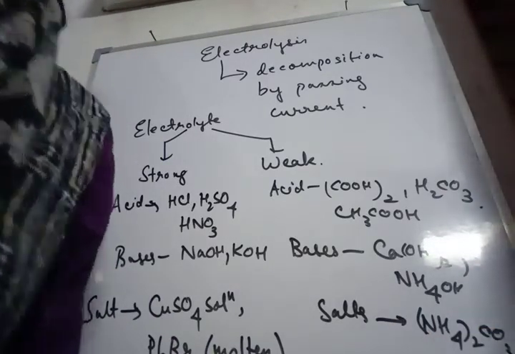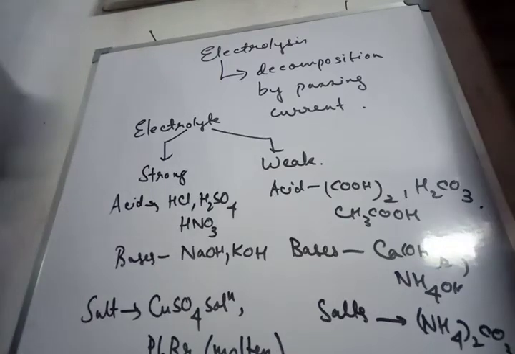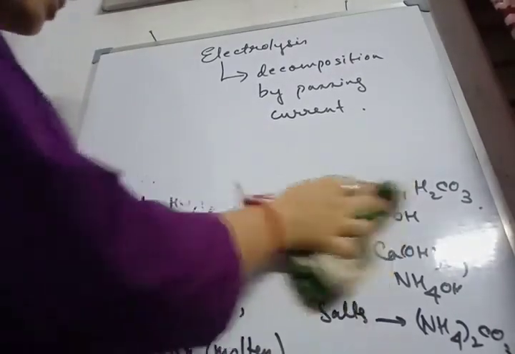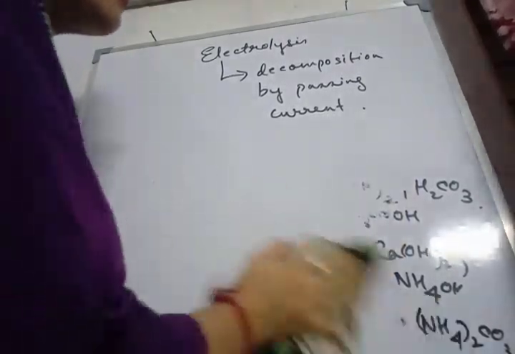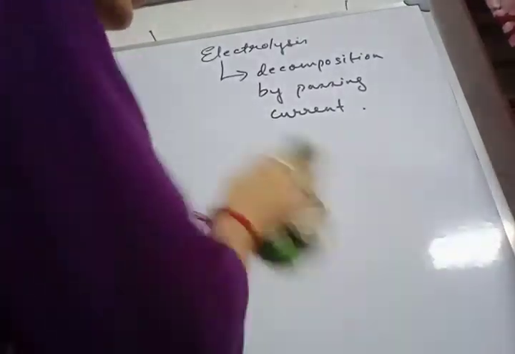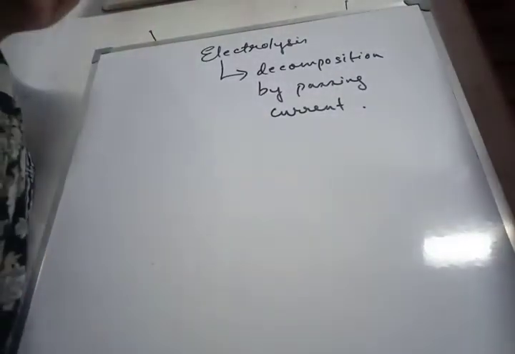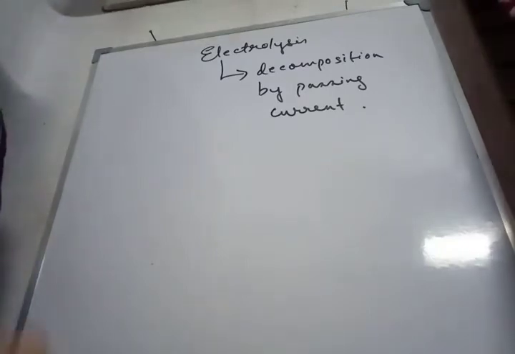Now next we move to the term non-electrolytes. Non-electrolytes are those substances which do not conduct electricity either in their aqueous solution or in their molten state. That means they will not allow current to flow through them. Examples are distilled water, carbon tetrachloride, carbon disulfide, sucrose, glucose, urea, etc.